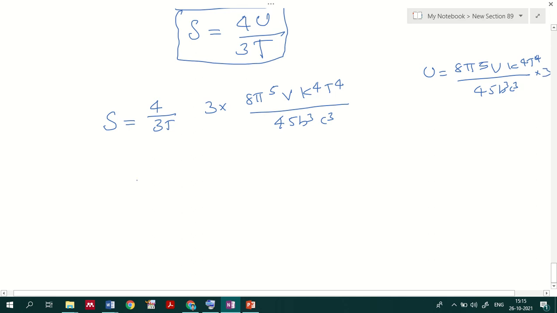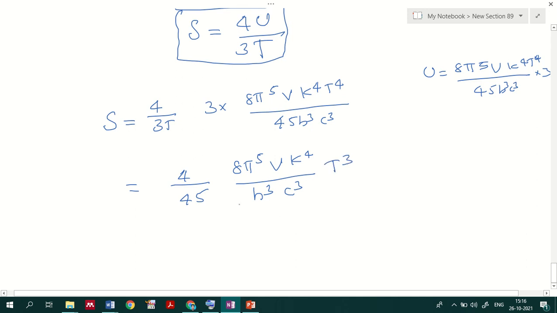We substitute that here, and 3 and 3 get cancelled. So what we get is 4 by 45, 8 pi raised to 5 V k raised to 4 divided by h cube c cube, and T raised to 3 will be there.